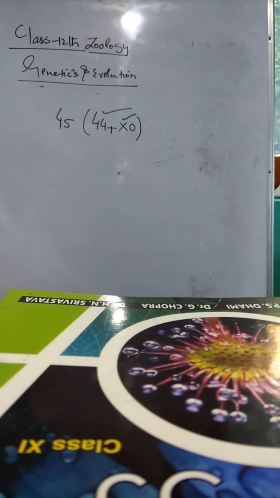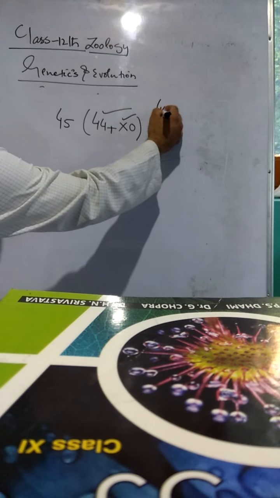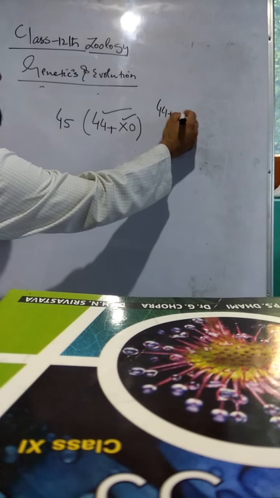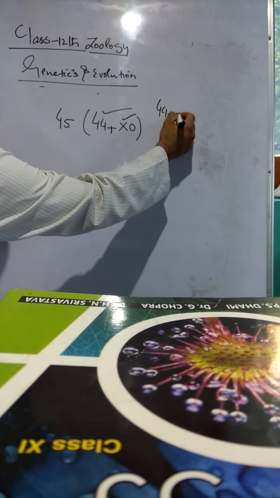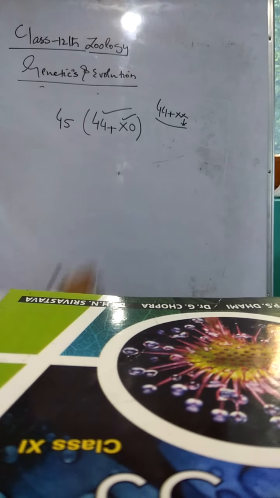In this, the X chromosome is less than the normal karyotype. The normal karyotype in females is 44 plus XX. One of the two X chromosomes is lacking, which is represented by 0.